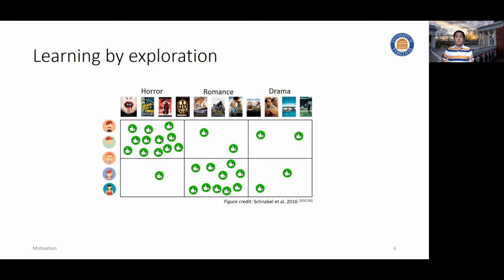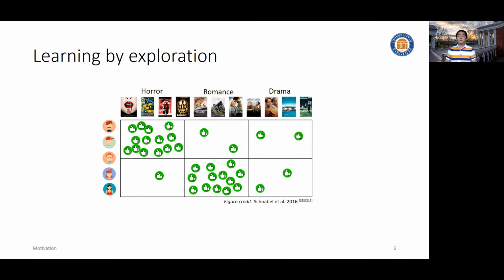But all these algorithms are trying to amplify the inductive bias in your training data. That is, if we found this group of users like horror movies, then recommend more horror movies to them. This group of users like romance movies, then just recommend more romance movies. But what happened to this kind of movies? The user didn't really rate or provide us feedback. They don't like it, so they don't provide feedback, or they didn't get a chance.